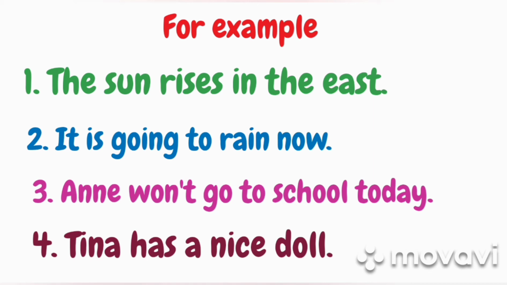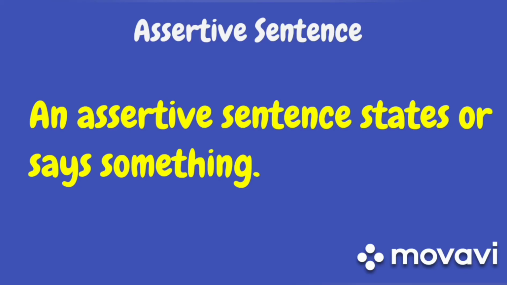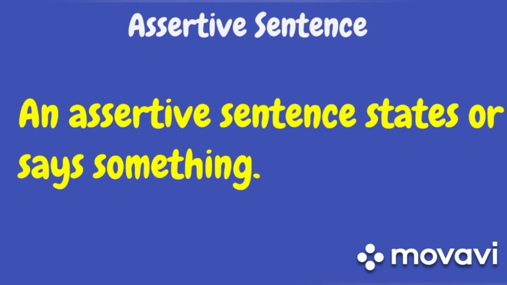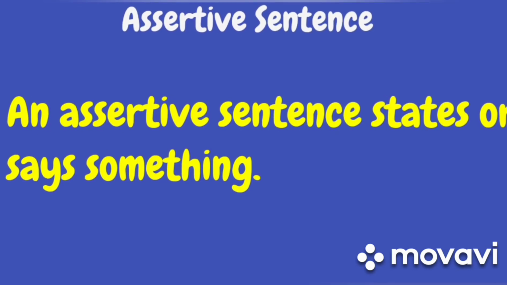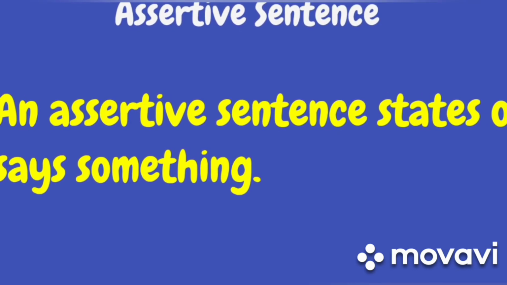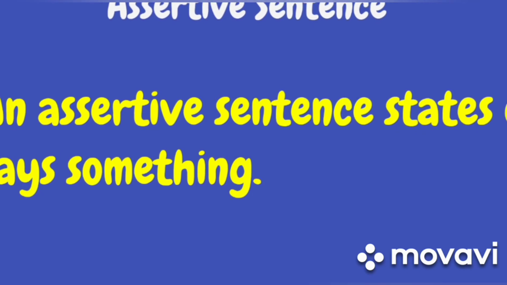Next, it is going to rain now. This is also an assertive sentence. Annie won't be going to school today, or Annie won't go to school today. So these are some of the examples of assertive sentence. So always keep it in mind, assertive sentence means a sentence from where we get information. That is called an assertive sentence.